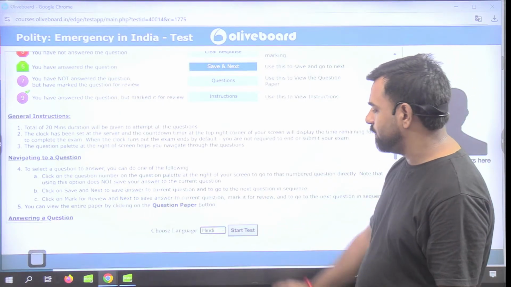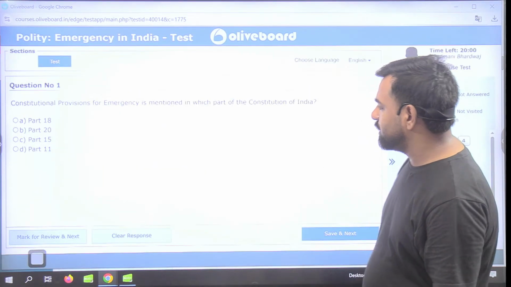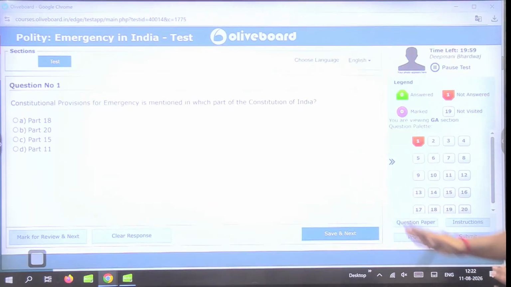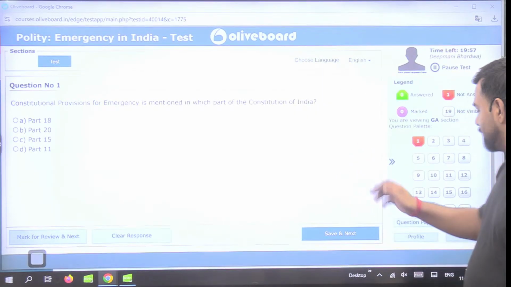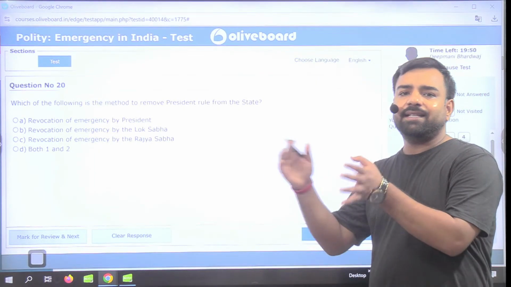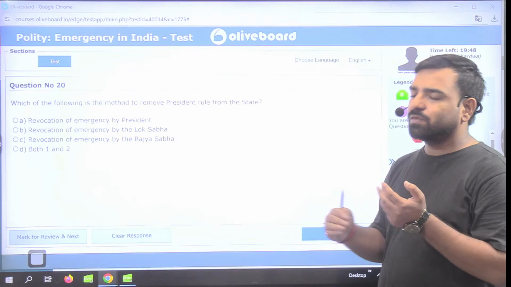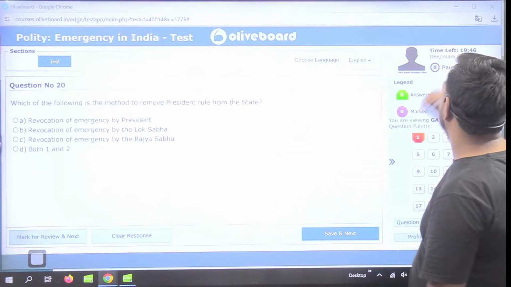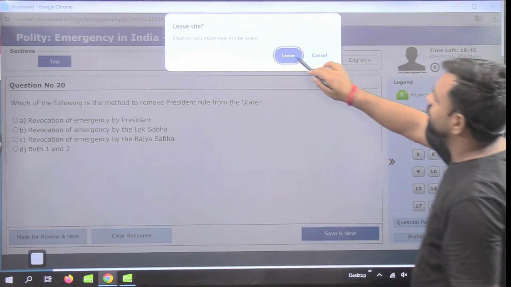Both the options are available. So you will just click on the start test and the questions will be just like in the main examination. Here you can give any of the answers and submit it, and after submission you can also take the analysis of where I was wrong and what the answer for the same will be. Everything is possible here. Okay, so we can leave this part.